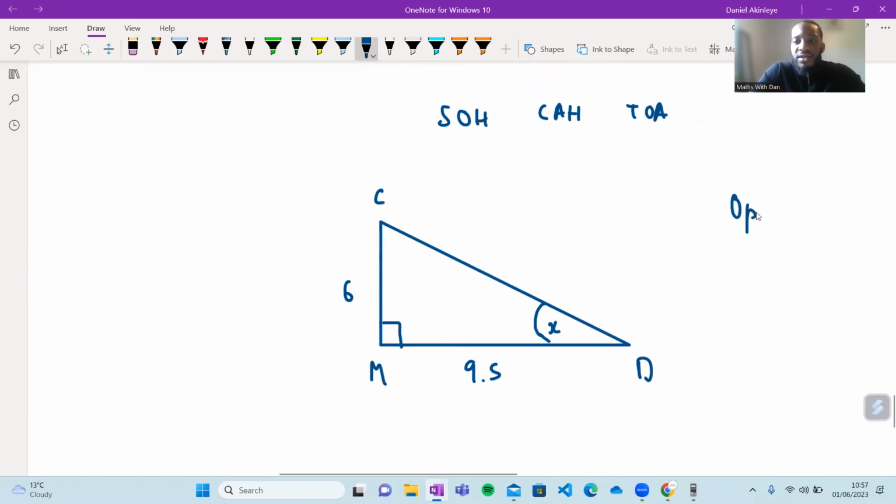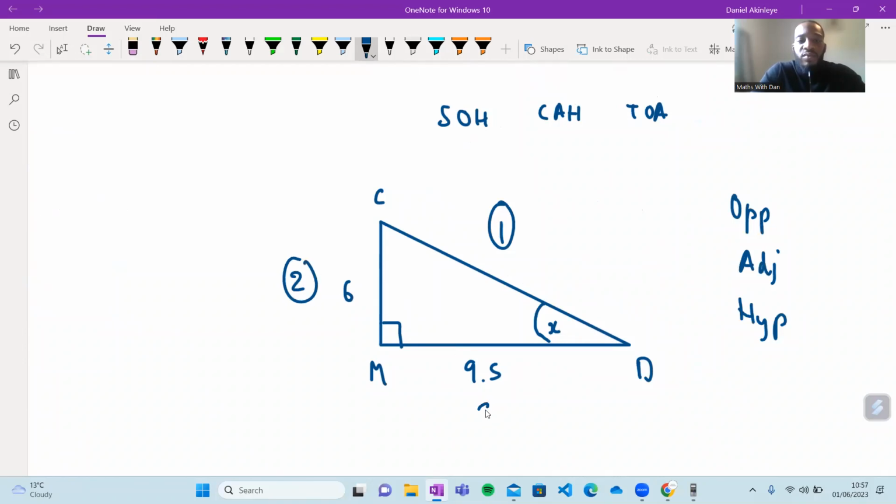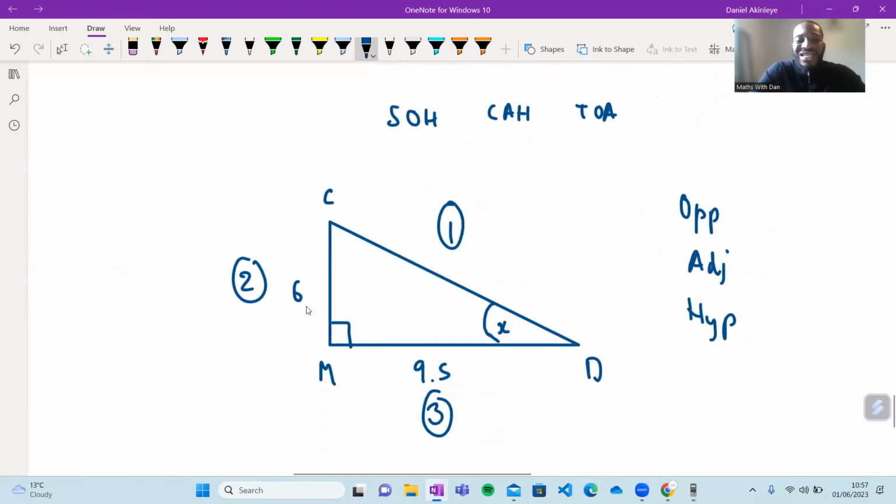There is the opposite side, there is the adjacent side, and there's the hypotenuse. Now, I'm going to label this number 1, this number 2, and this number 3. Can somebody tell me what side number 2 is out of the opposite, adjacent, and hypotenuse? Thank you very much, Ivana. Zaraya, it's the opposite. How do we know, though? And thank you very much, Che.